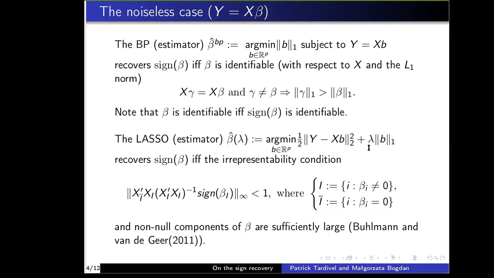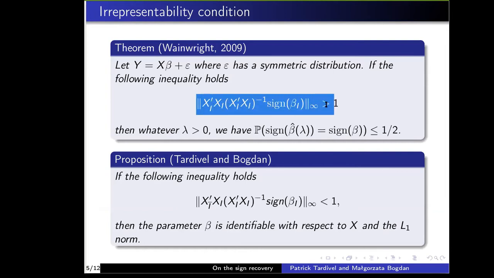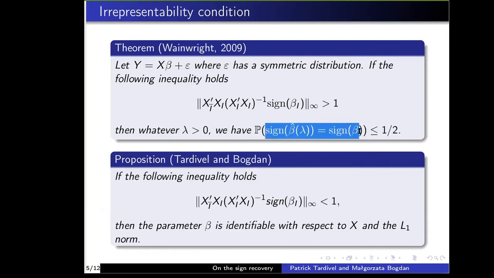Now, I no longer consider the noiseless case, so epsilon is no longer equal to 0, and I give this result of Wainwright. Here y is the response of a linear regression model. Wainwright proves that the irrepresentability condition is necessary for sign recovery by lasso. More precisely, when this inequality holds, which means the irrepresentability condition does not hold, then the probability of sign recovery by lasso is for sure smaller than 1/2, whatever the value of lambda.